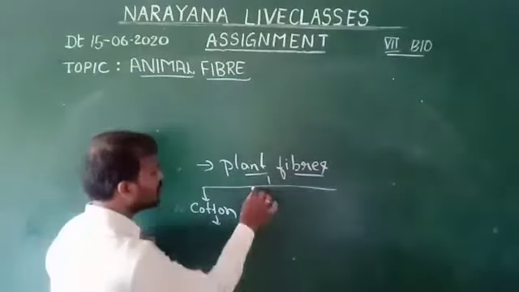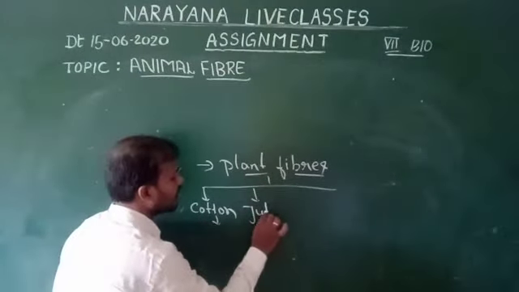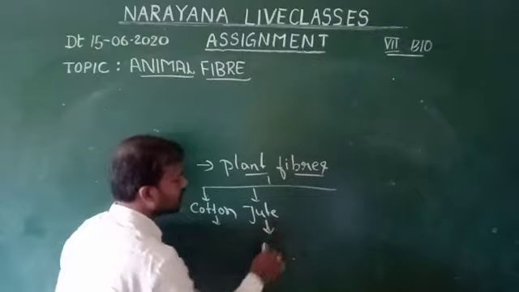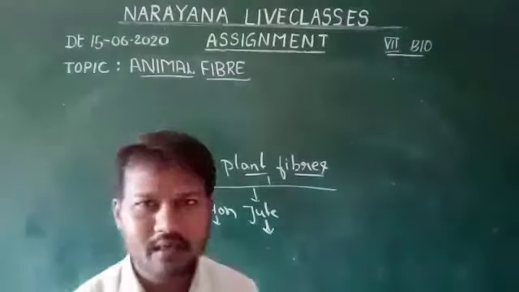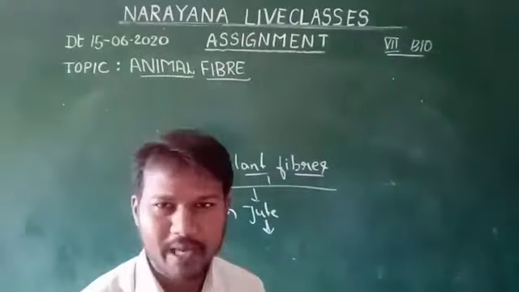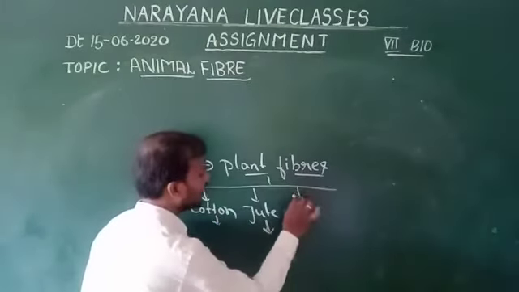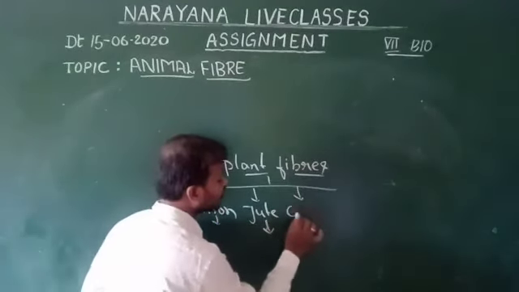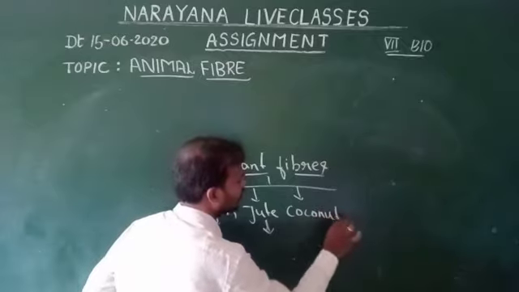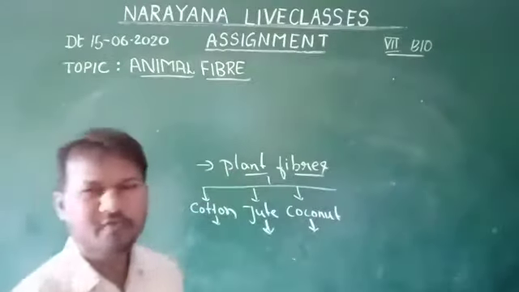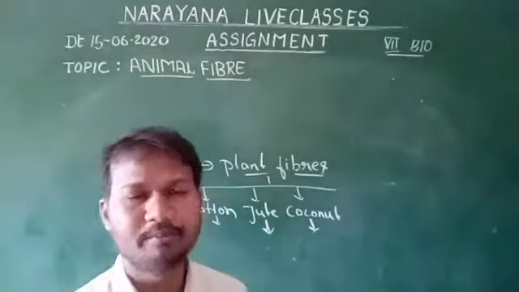And the next one is jute fiber. Jute fiber is obtained from the jute plant, and it is used for making jute bags, and it is also used for making gunny bags. And the third fiber is the fiber obtained from the coconut plant. The fiber obtained from the coconut plant is used for making mats.